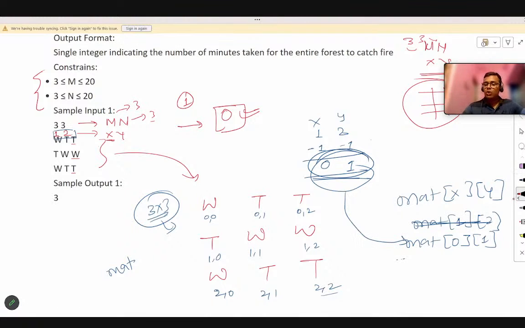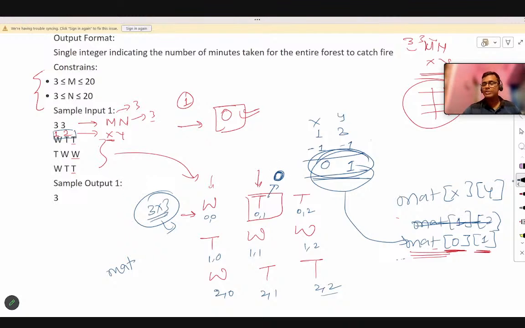Now how is this location found? We first go to the 0th row, and in that 0th row, we go to the first column. This is the first column, because this is the 0th column, this is the first, this is the second column. So this is the first column. We will reach this tree first. Okay. So this tree will catch fire at 0 time.